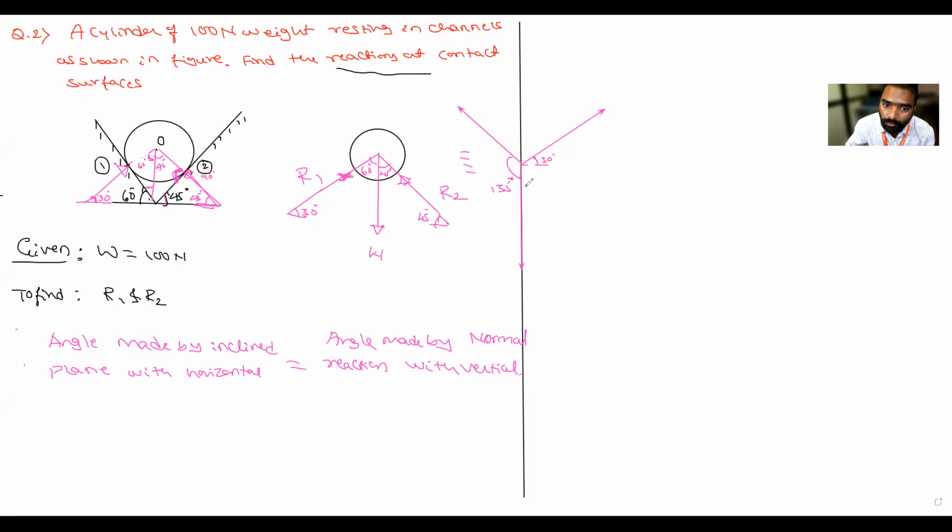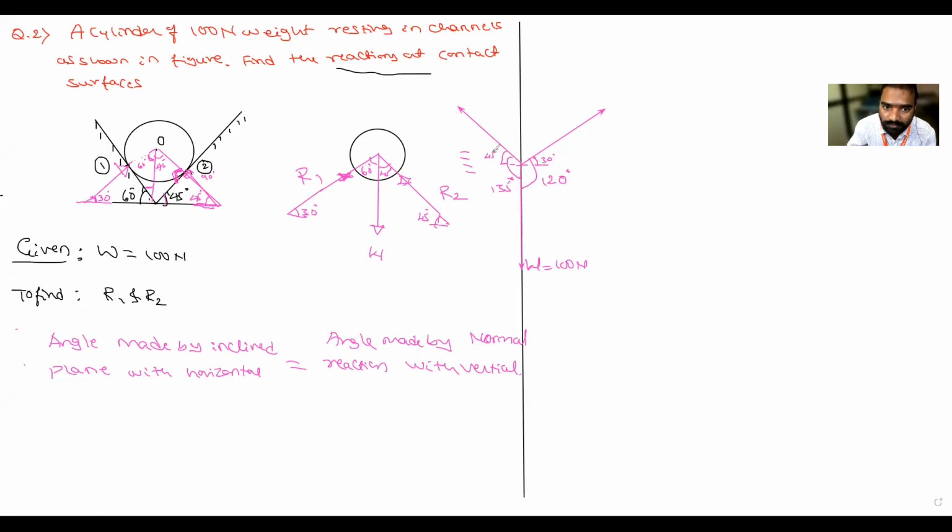With respect to W, this is the weight. Weight is equal to 100 Newton. With respect to the weight, how much is the total here? 90 plus 30. Is it correct? This total is equal to 120. Yes, sir. And this R2 is making 45 with the horizontal, the total is 135.